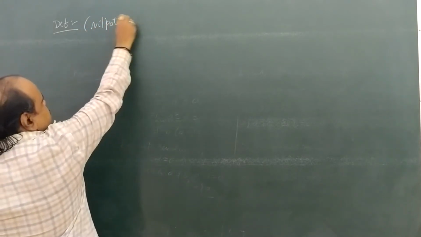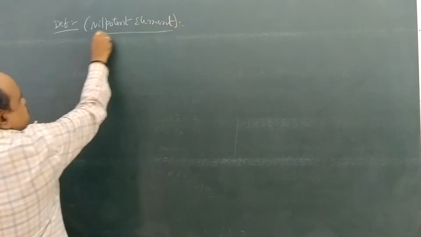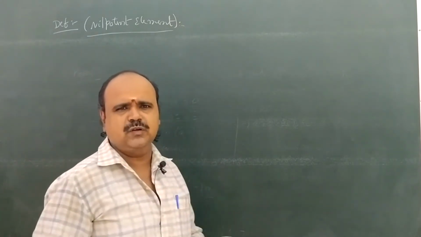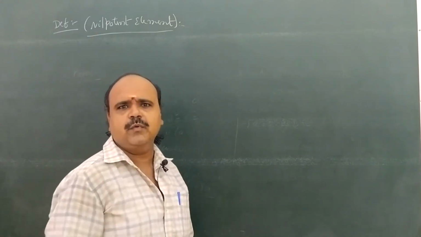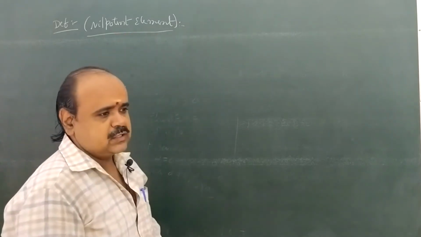Nilpotent element. What is a nilpotent element? Already we have seen the idempotent element definition: a square equal to a, then a is called idempotent element. But here we come to nilpotent element.